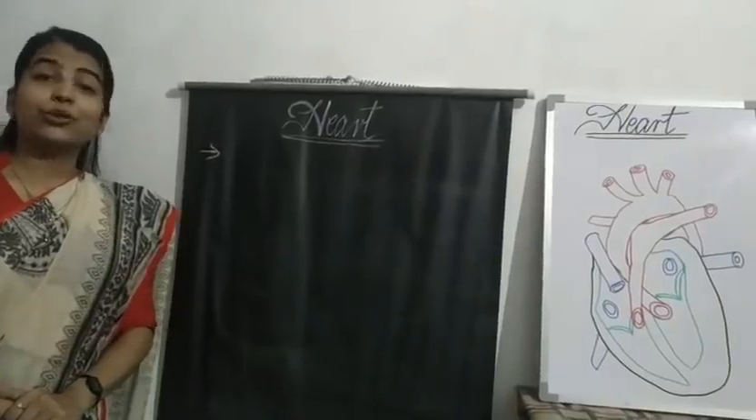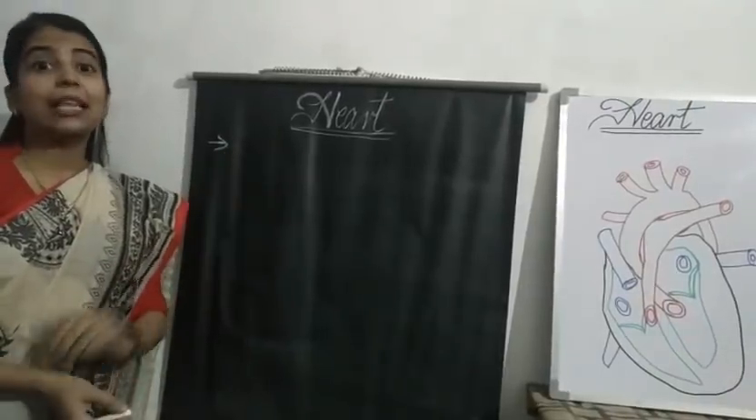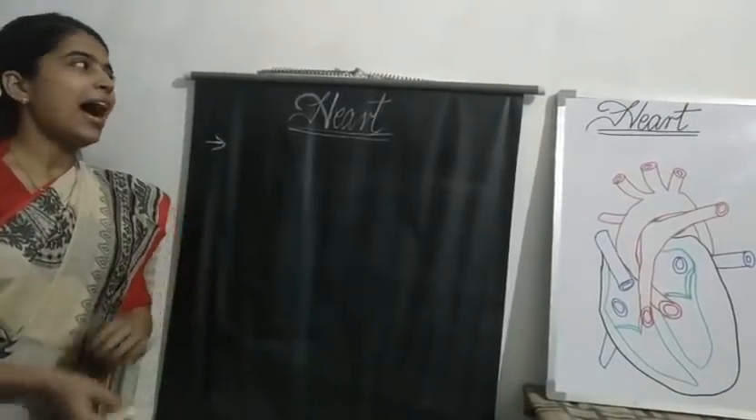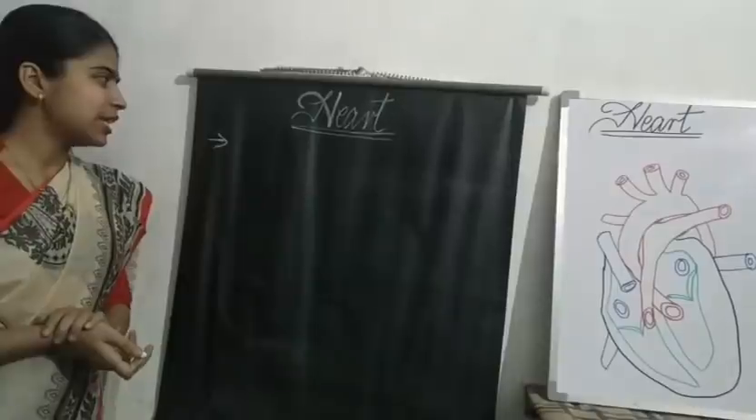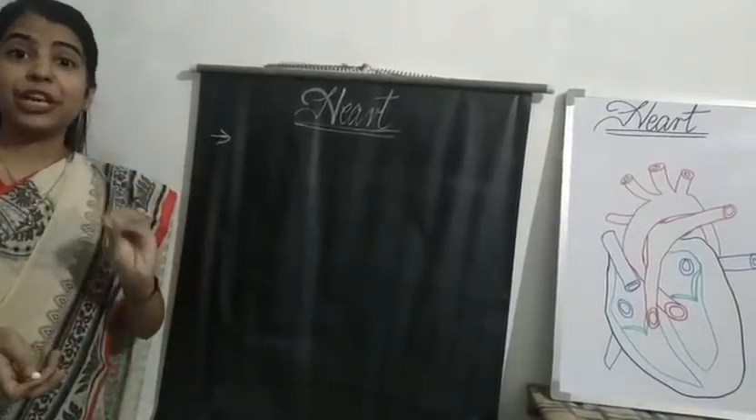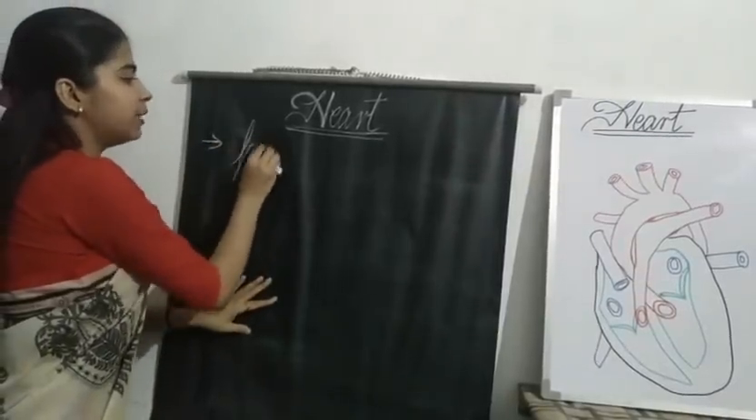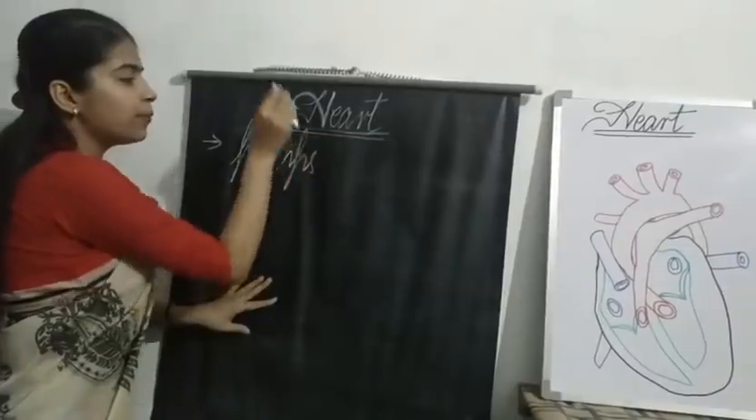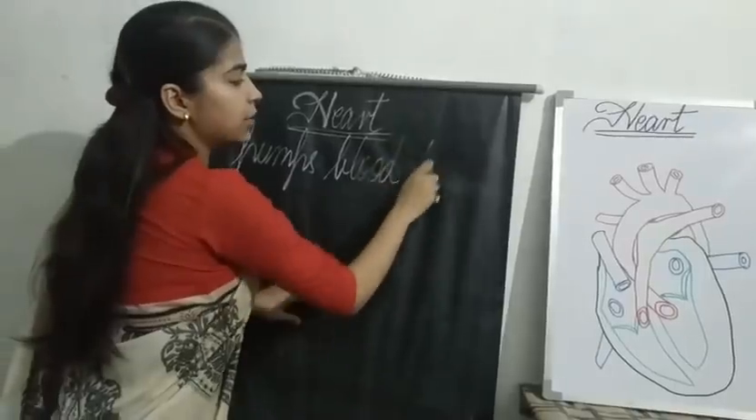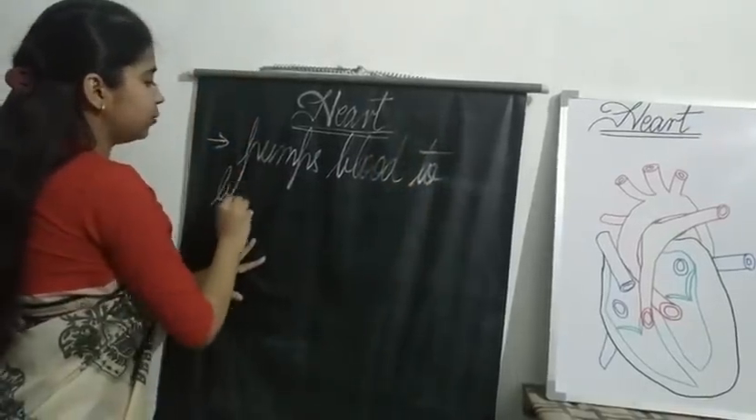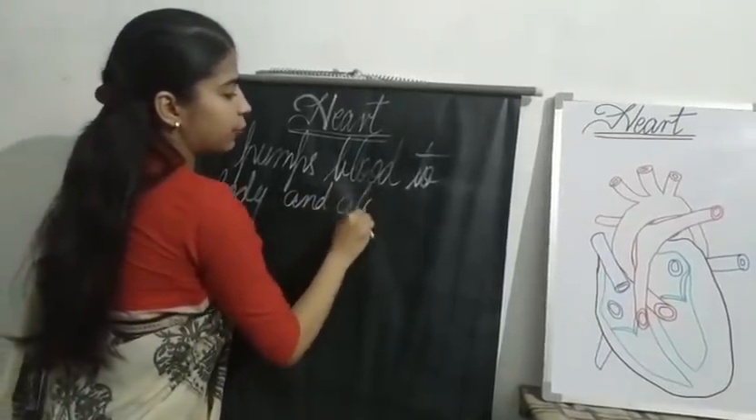So students, you just saw in the reading part, as well as while I was explaining the other parts of the circulatory system, I think by now you must be knowing something about the heart. So see, the chief function of the heart in your body is that it pumps blood to all parts of your body, isn't it? It pumps blood to the body and also receives the blood from the body.